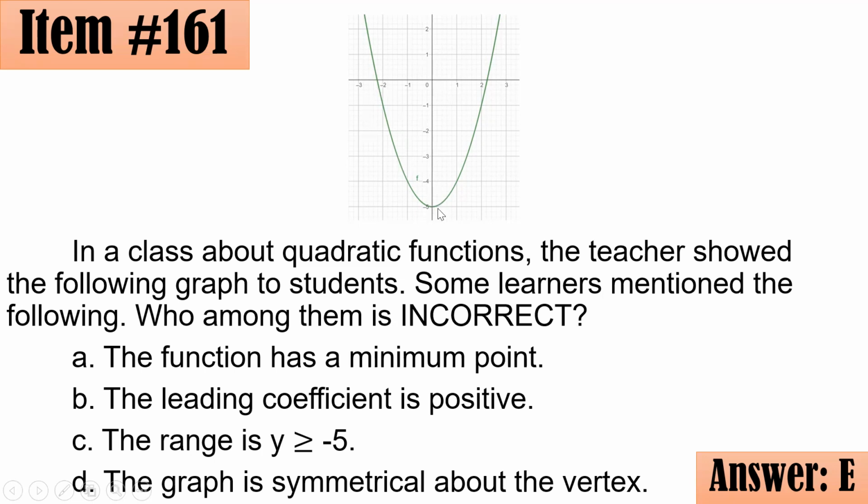Tandaan po natin, the graph of a quadratic function is always symmetrical about the vertex. Symmetrical po yan. Meaning, yung isang side na nasa left ng vertex, at saka yung side na nasa right, symmetrical po. Kapag finold siya, they will perfectly coincide with one another. That's why they are perfectly symmetrical. Okay po? I hope that that satisfies.